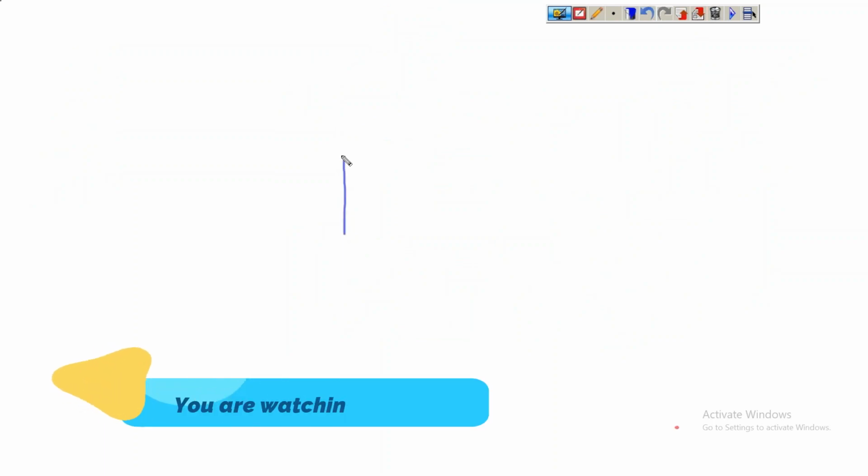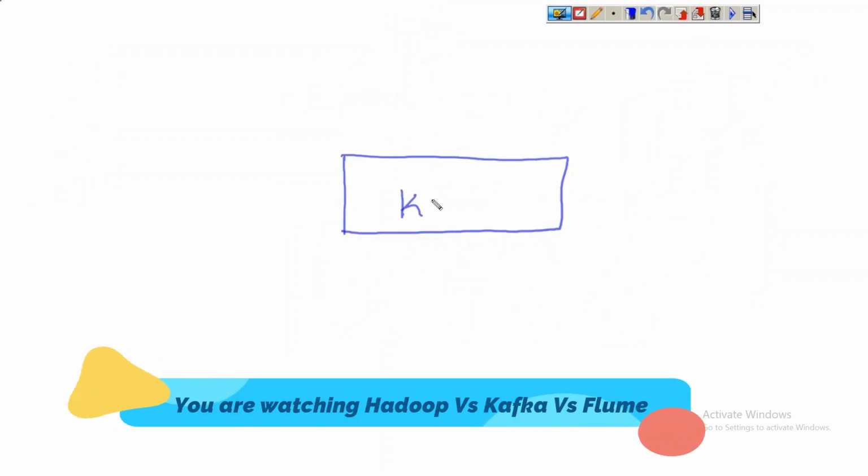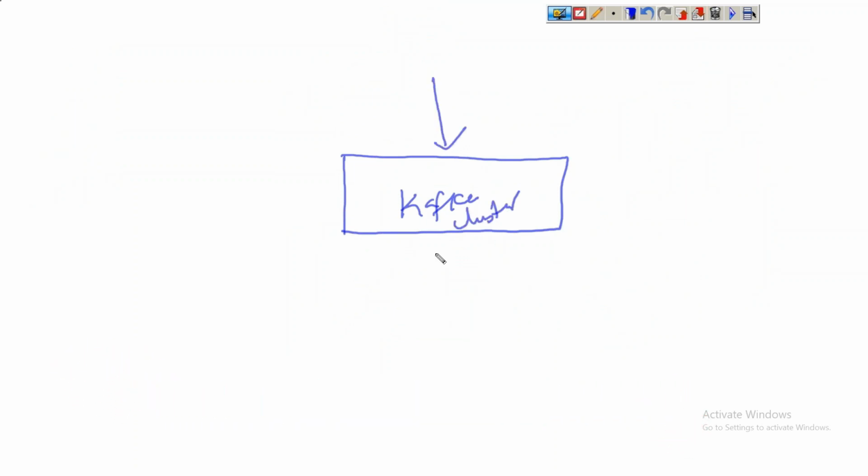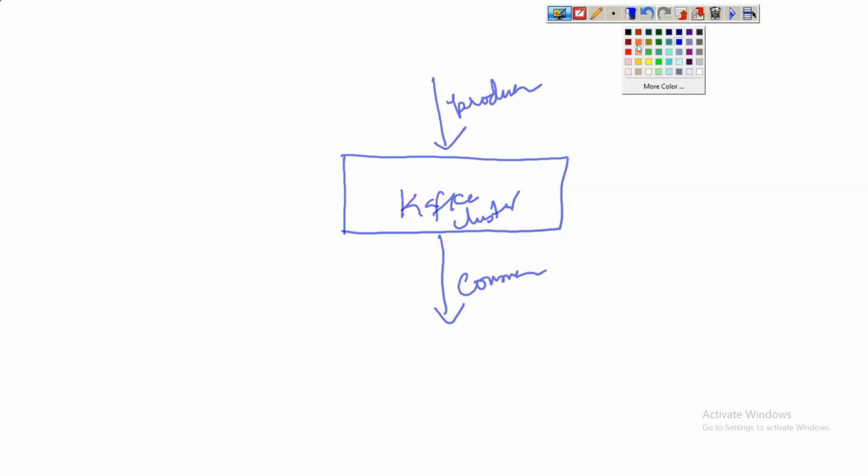Let me explain one more thing here. This is the Kafka cluster. So producer and consumer. For this we use the producer API. To develop a producer we need the producer API, and to develop consumers we use the consumer API. So what is the duty of these producers? Only to write the data into this Kafka cluster. And what is the duty of these consumers? To pull the data from the Kafka cluster, that is, from the Kafka topics.